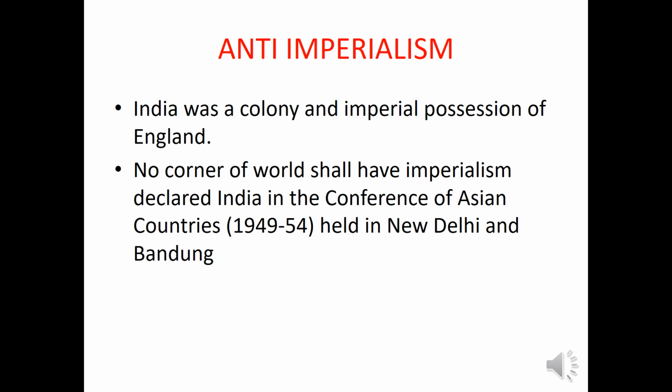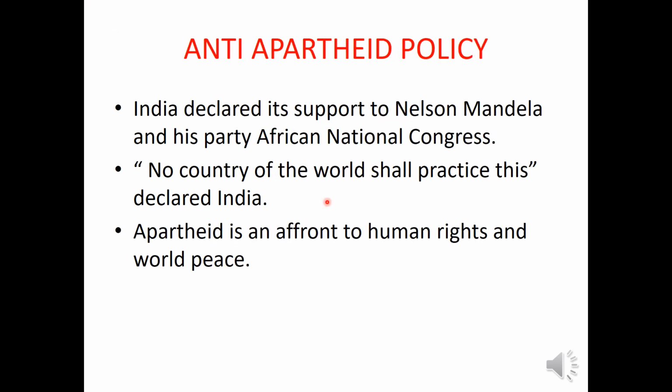Anti-apartheid policy. So what is this apartheid policy? Apartheid is an attempt by a race or people of a particular skin color to subjugate another race of people of different skin color in the name of supremacy. And this was mainly practiced in South Africa. In South Africa, a leader called Nelson Mandela was fighting against this apartheid policy. So India declared its support to Nelson Mandela and his party, African National Congress.